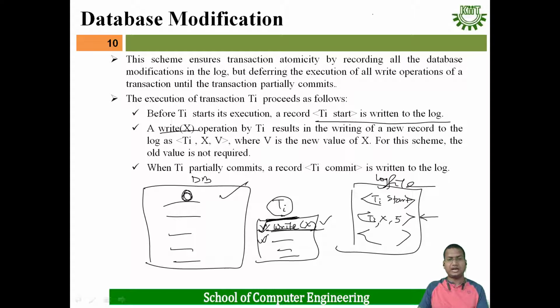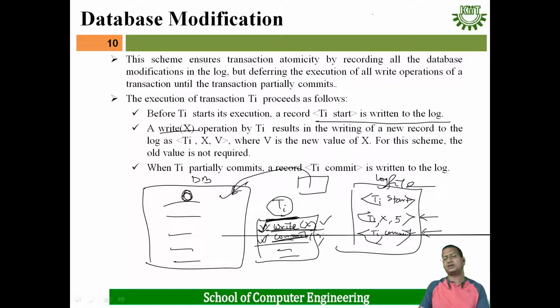Then when Ti partially commits, a record Ti commit is written to the log. Suppose a commit statement is present here. The commit statement has to be executed. Before that, first it will write Ti, the transaction identifier, then commit, in the log file. Then it will do the commit operation. That means whatever changes happened to the buffer have to be copied to the database.